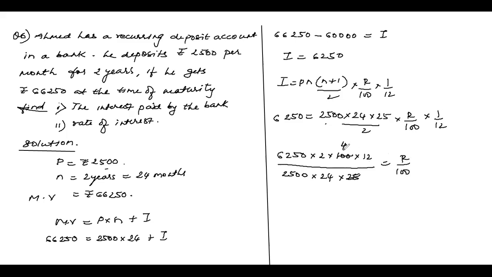25 fours are 100, 12 one time, 12 two times, 2 one time, 2 two times. Now this 0 and this 0 get cancelled. 5 into 5 is 25, 5 tens, 5 twenty-ones. So 21 into 2.